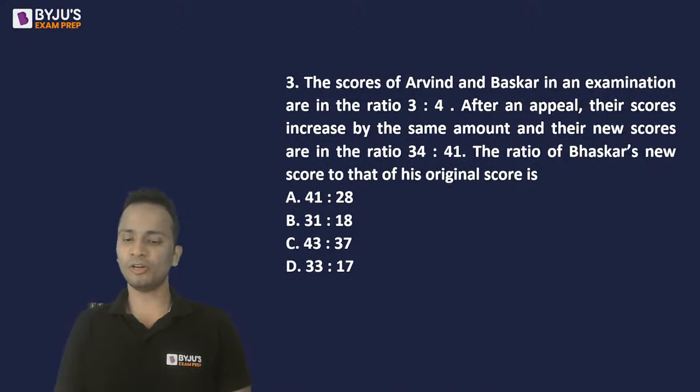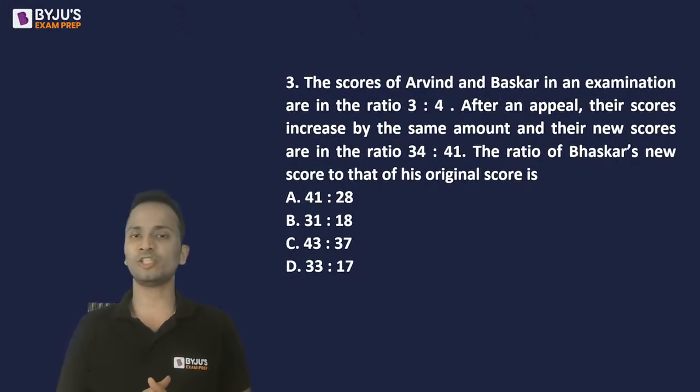Question number 3 on your screen. The scores of Arvind and Bhaskar in an examination are in the ratio 3:4. After an appeal, their scores increased by the same amount and the new scores are in the ratio 34:41. The ratio of Bhaskar's new score to that of his original score is how much?